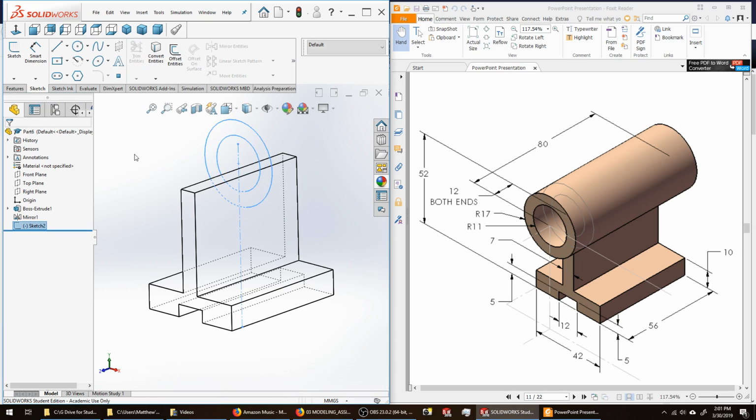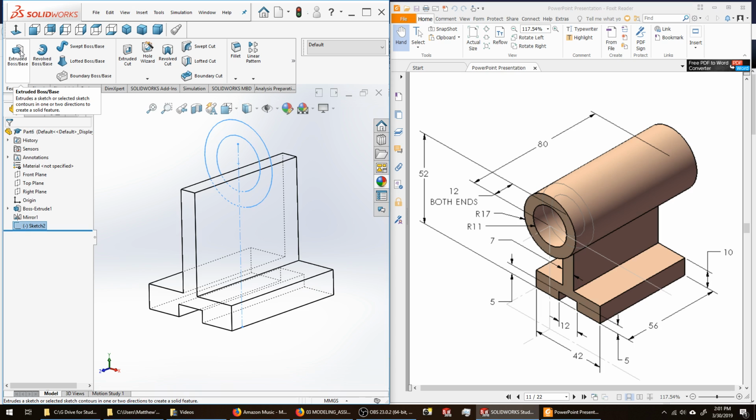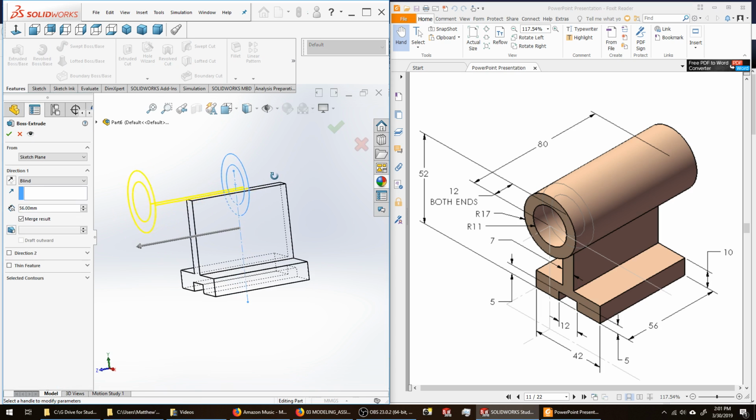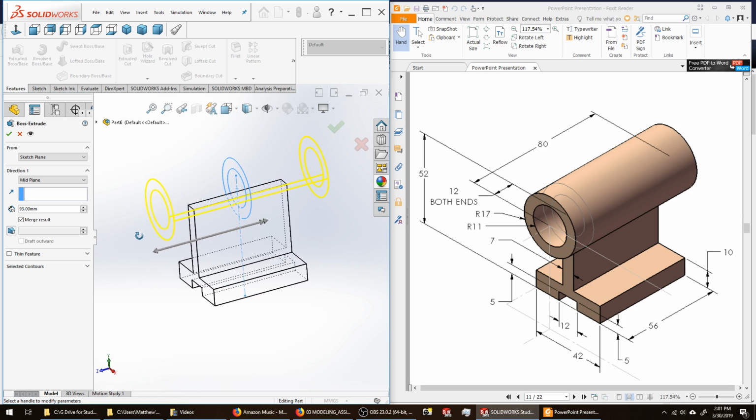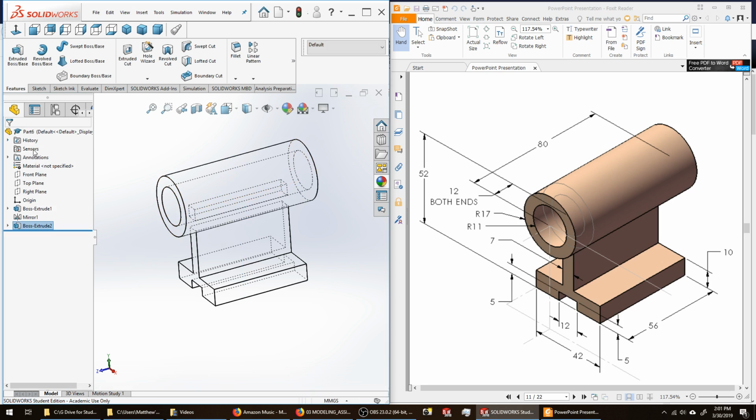I'm going to exit my sketch, and I'm going to go into the Features tab and create an extruded boss base with that sketch. You can see that my end condition defaulted to blind. I want to do mid-plane so that I get equal extruding in both directions from the sketch plane. The overall length of the upper cylinder is 80 millimeters. Type in 80, hit enter, hit the green check.